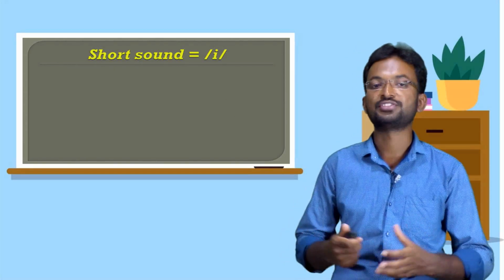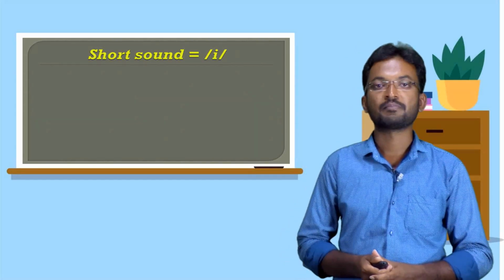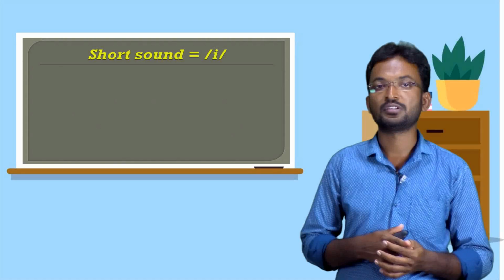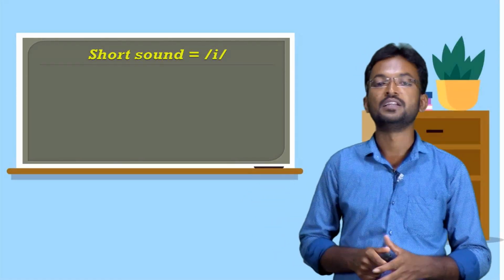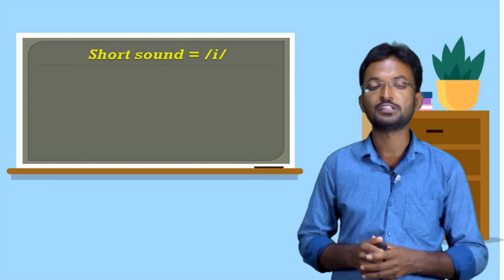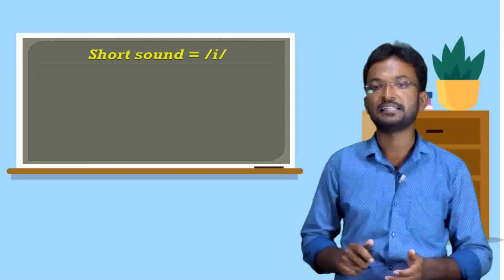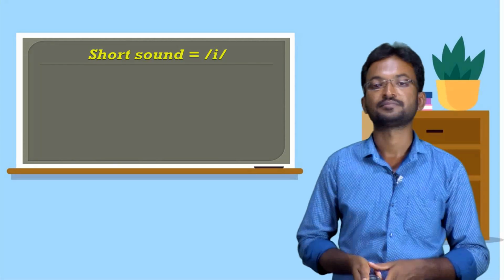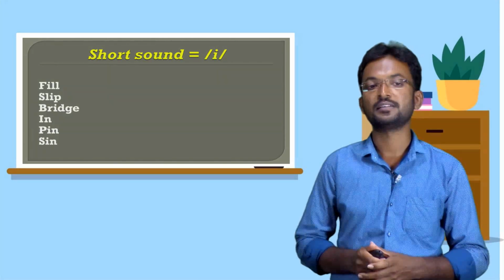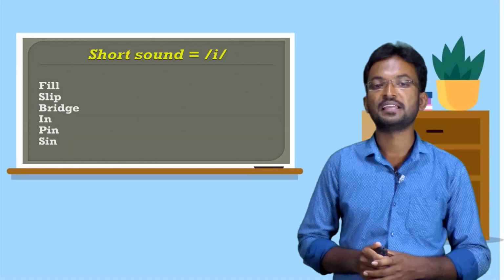Okay, dear children, now we have already discussed the long vowel sound E. Now we are going to discuss the short sound E. First one, pill.